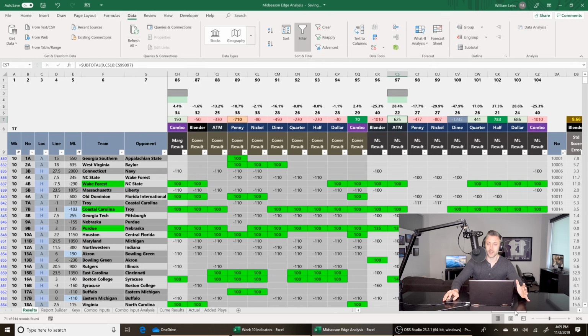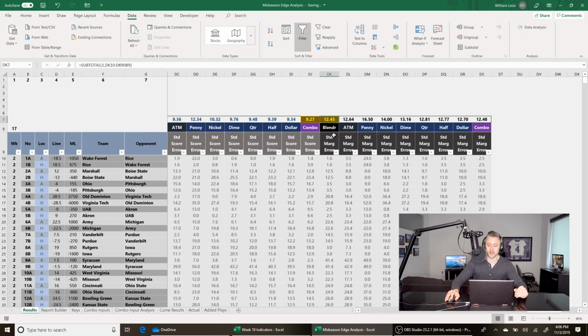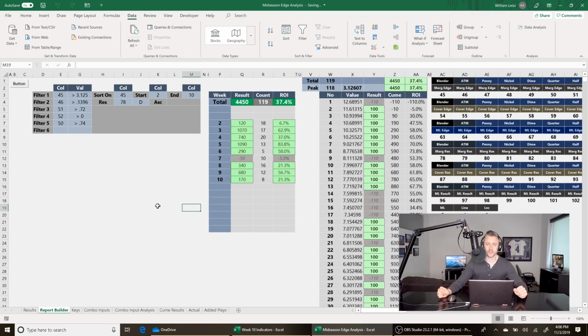on those. And the combo had the lowest standard margin error this week. Blender not too far behind. And season to date, Blender still has the lowest standard error. So for keys, the spread keys are not changing this week. No need to change them. They continue to do well. A plus 1.7 unit week with the keys this week on spread bets.